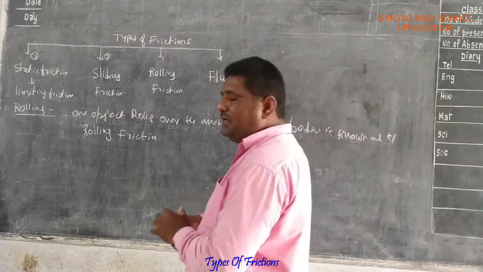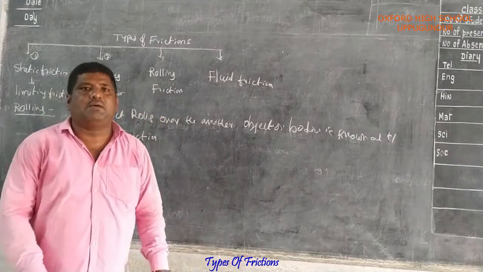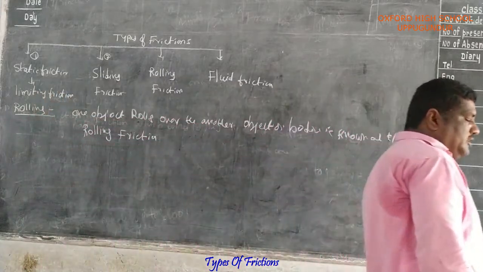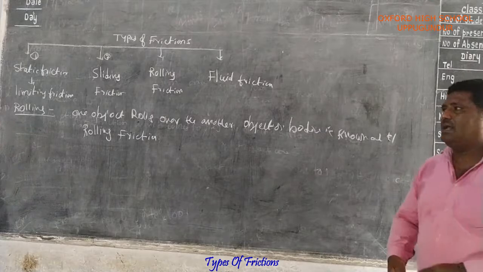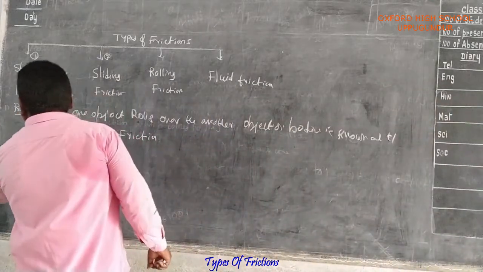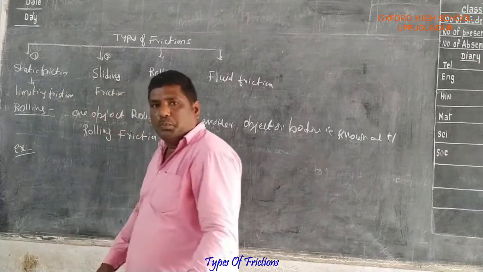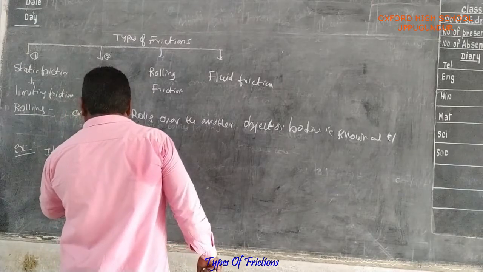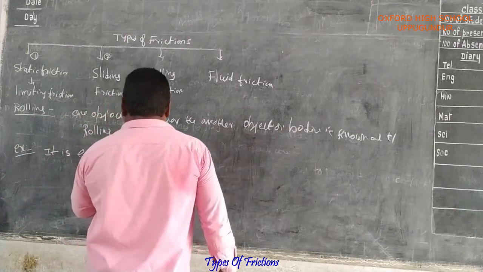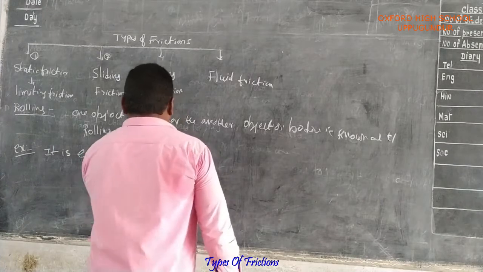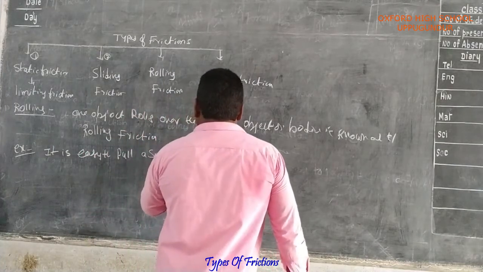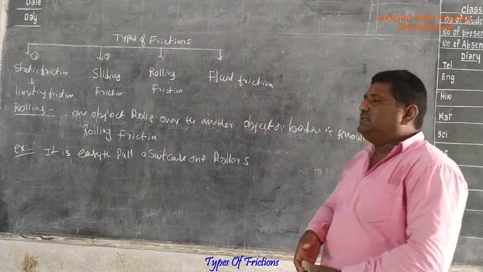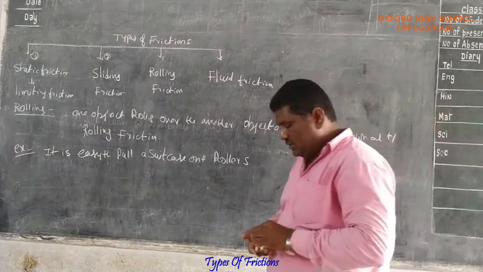Rolling friction is also very, very important. It is easy to roll any object. For example, I will take one suitcase. Now we keep it on the floor. It is easy to push and easy to pull. Next example of rolling friction: it is easy to pull a suitcase on rollers. These are examples of rolling friction.